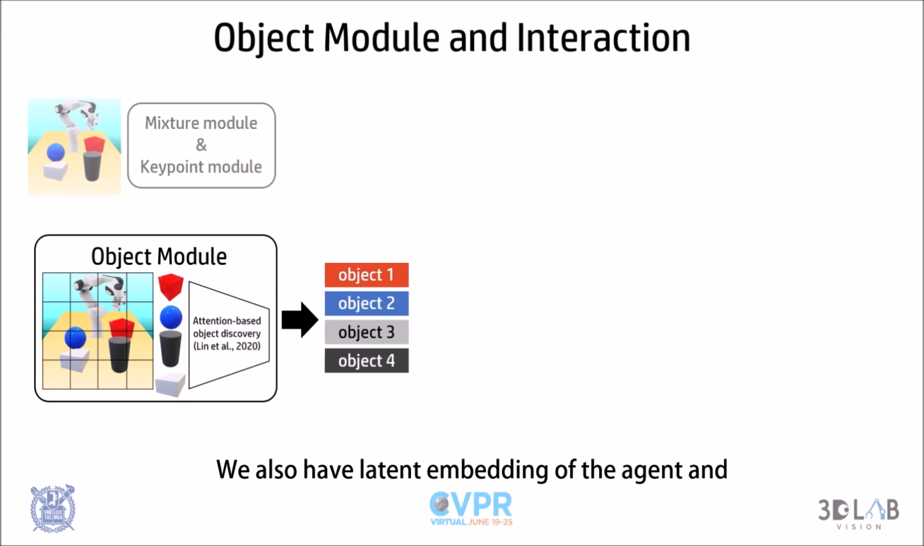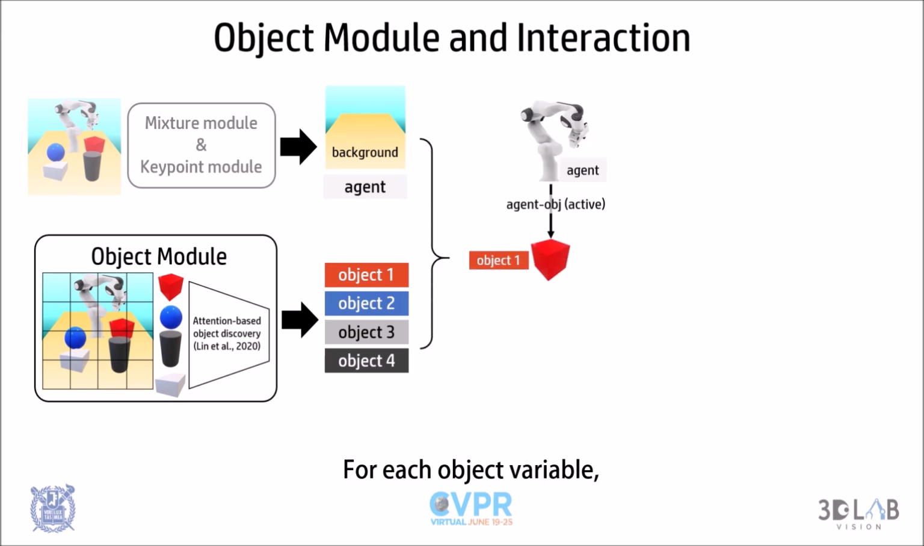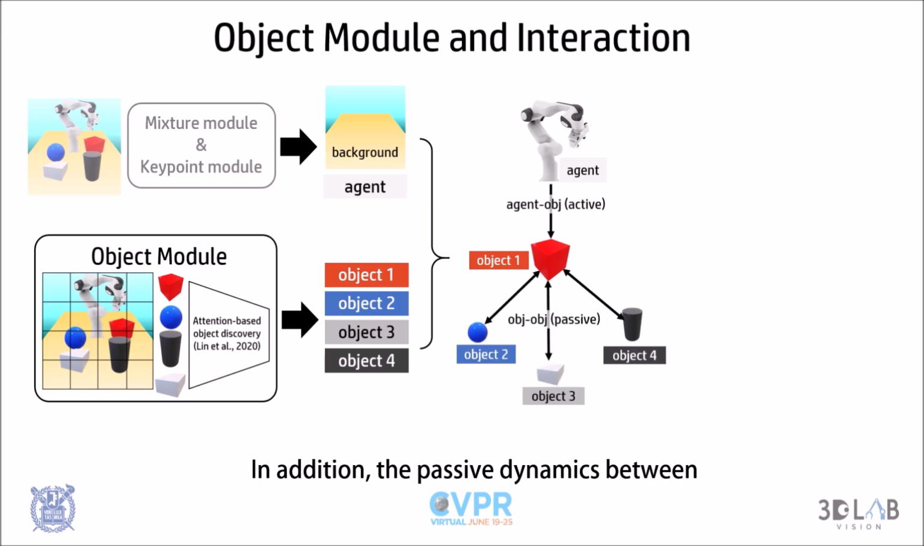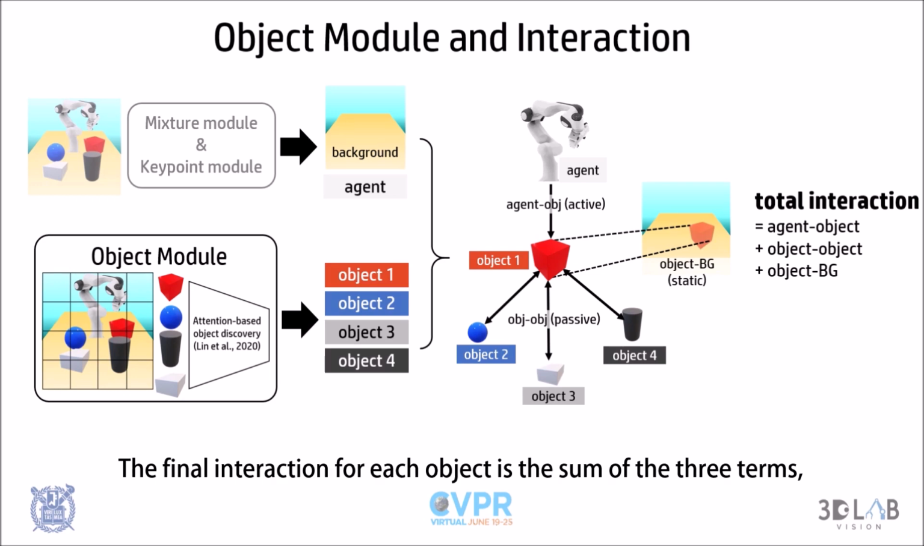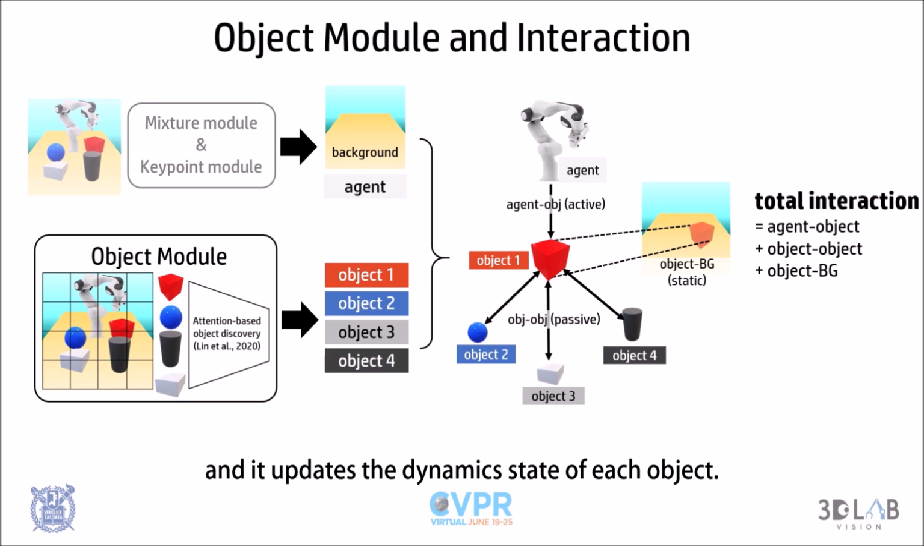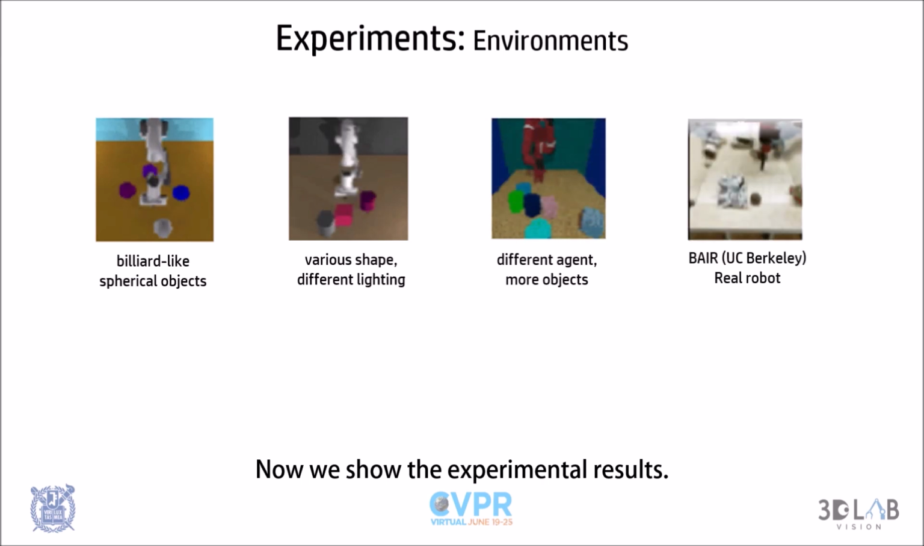Our object module, adapted from previous work, discovers and embeds the remaining small object entities. We also have latent embeddings of the agent and the background reconstruction acquired in the previous step. For each object variable, an agent-object interaction is constructed. In addition, the passive dynamics between objects and the static relationship with the background are also considered. The final interaction for each object is the sum of the three terms, and it updates the dynamic state of each object.